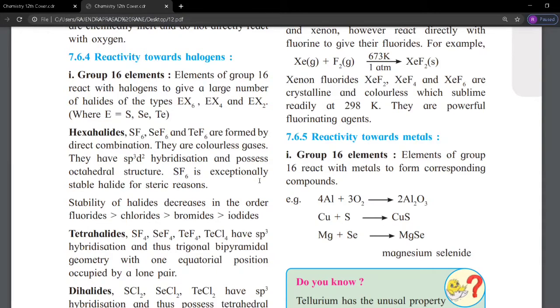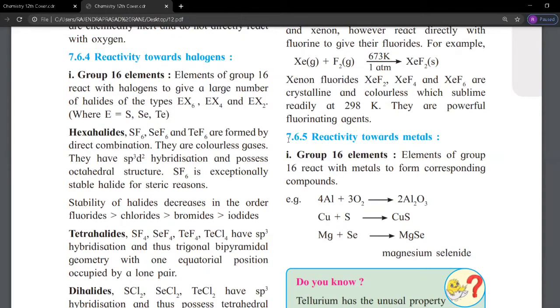So last time we discussed reactivity towards oxygen for the group 16, 17 and 18 elements. Today we are starting group 16 element reactivity towards the halogens. The elements of group 16 react with halogens to give a large number of halides. These are of the following types.